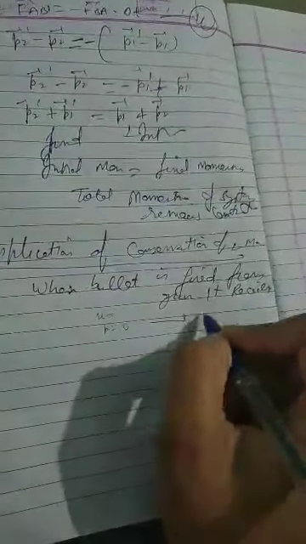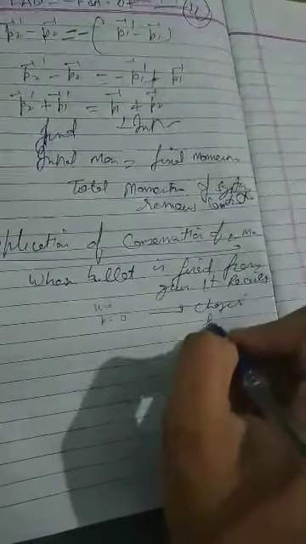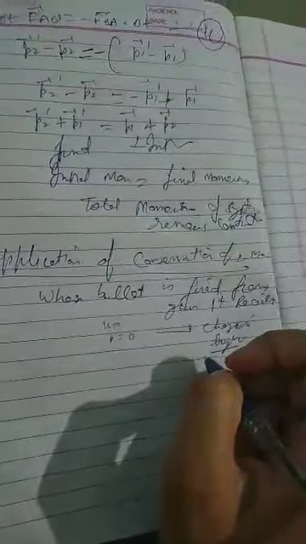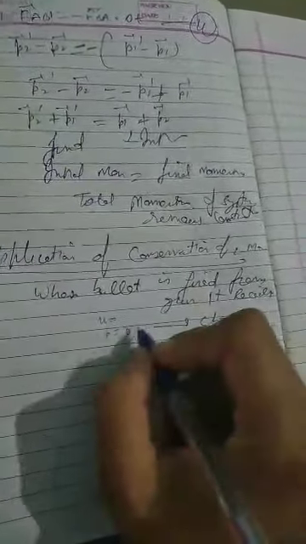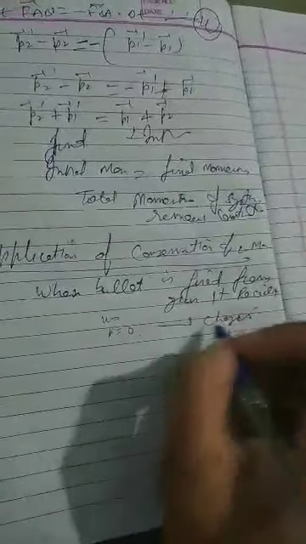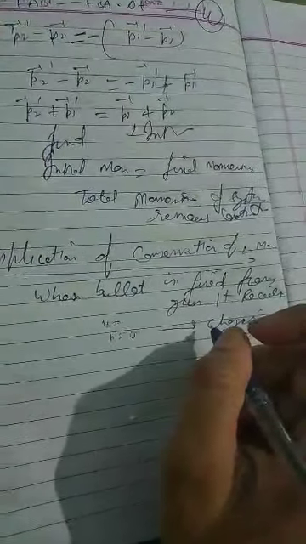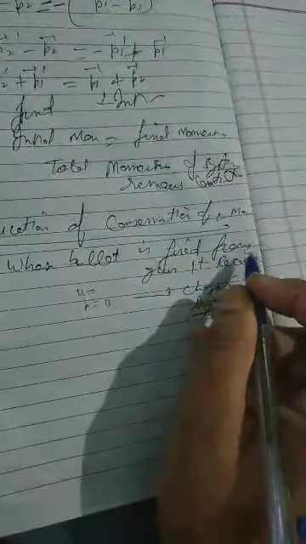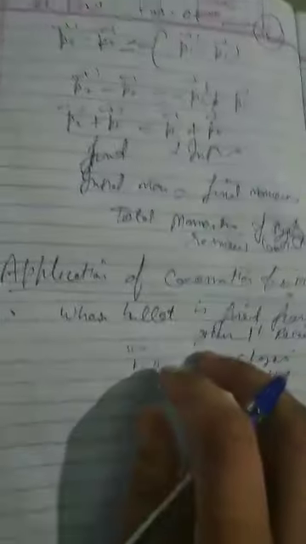But when the bullet is fired from the gun, its momentum changes, because the bullet goes with very high speed. To conserve the initial and final momentum of the system, the gun recoils backward, or the gun gives the kick in backward direction. Clear? Then next